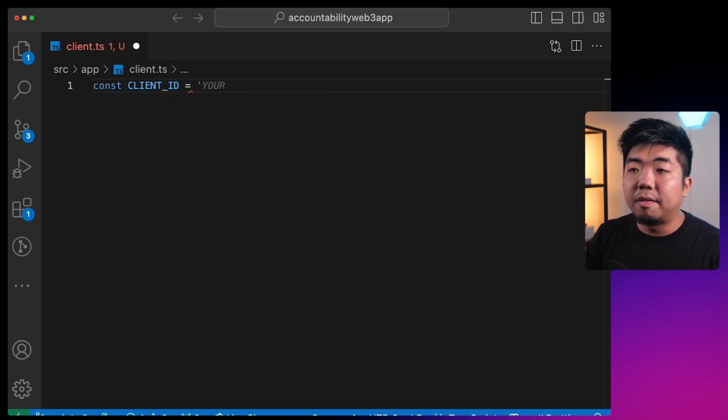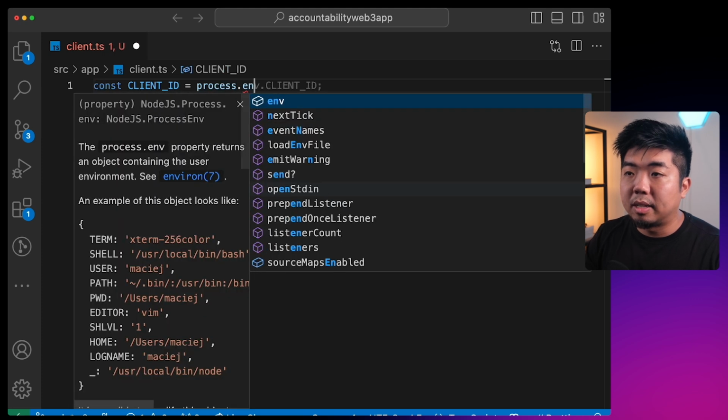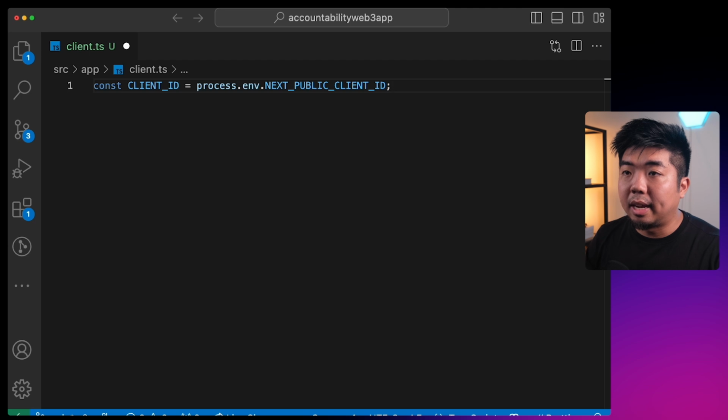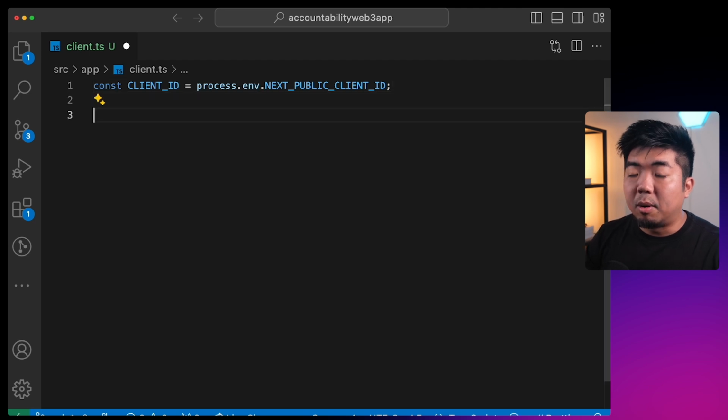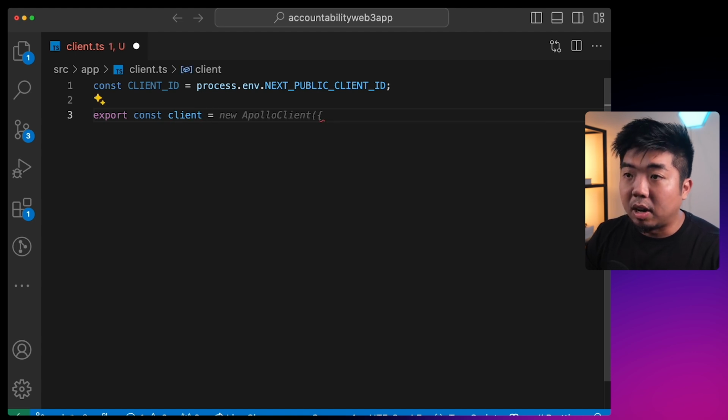This client ID, we're going to store it in a .env file. So I'll say process.env.NEXT_PUBLIC_CLIENT_ID. And what we'll do here is then export a variable called client. And this is going to be our client here.